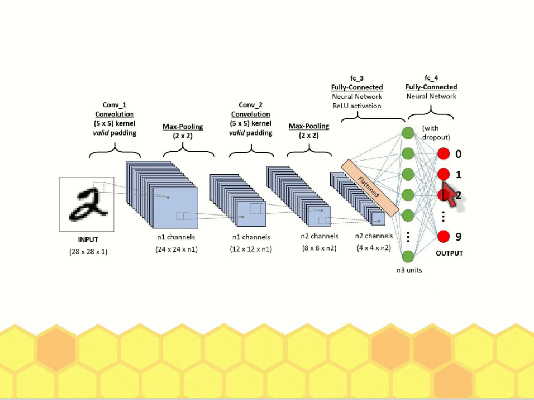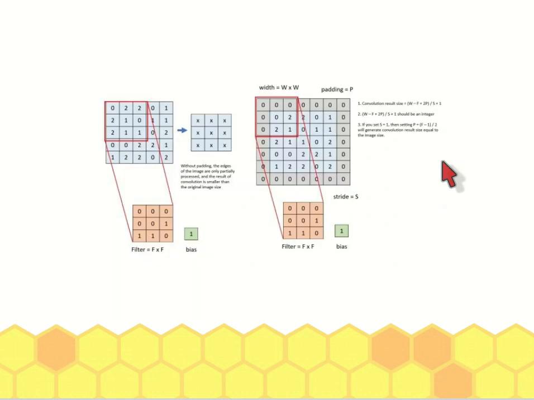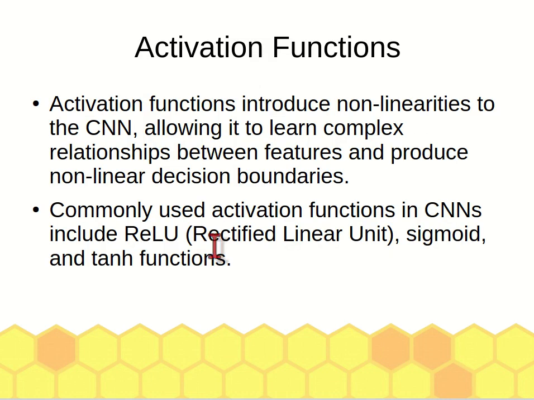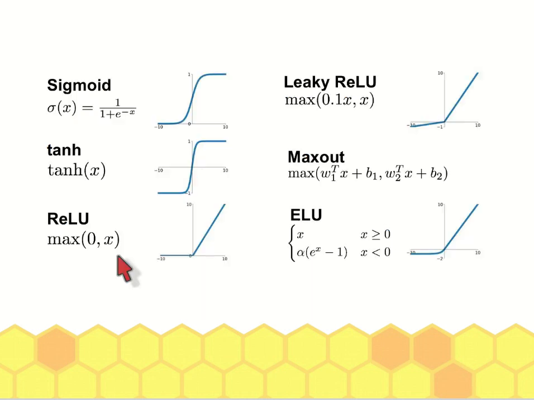The common activation functions for CNN are ReLU, sigmoid, and also tanh function. Okay? So this is an illustration of several activation functions that can be applied in the last layer.